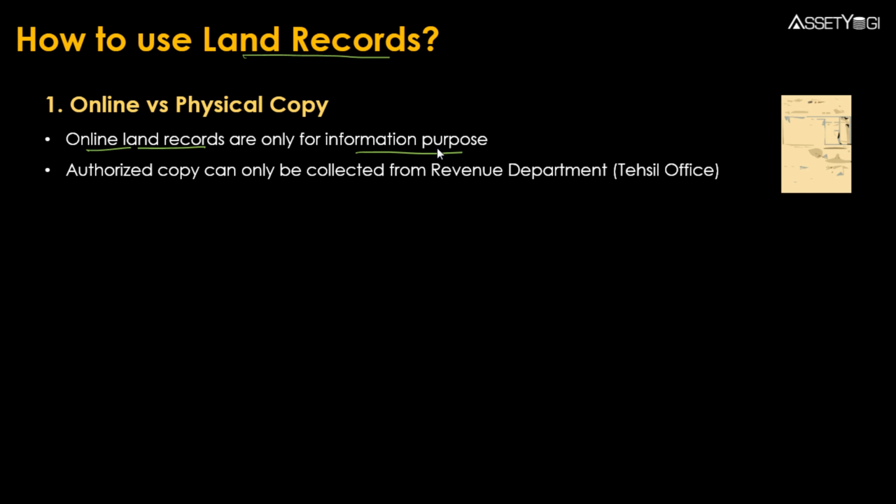So if you want a legally valid document, then you have to take out an authorized copy which you can get from the local revenue department, which is your tehsil office or your taluk office where tehsildar or mamlatdar sits, right? Otherwise, in some states, you can also get a digitally signed copy. So either the physically signed copy by the tehsildar or digitally signed copy, both are equally valid. So if you can get these copies, then you can definitely produce them as evidence in a court. Otherwise, if you are getting only information from the website, that is not a legally valid document, right?